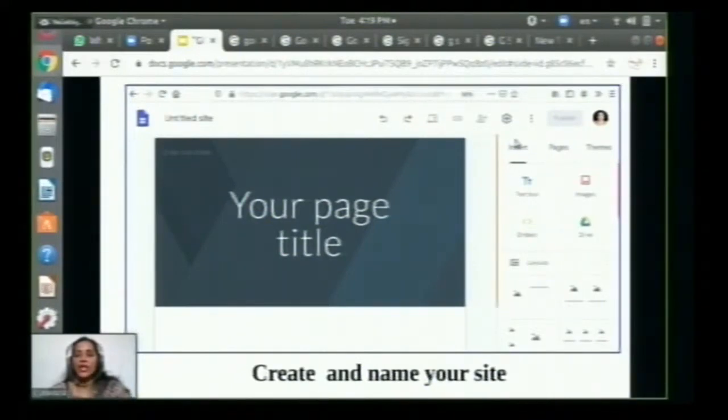So this is the actual page when you click on opening a new Google site. This is the opening page. Here you have to create and edit.